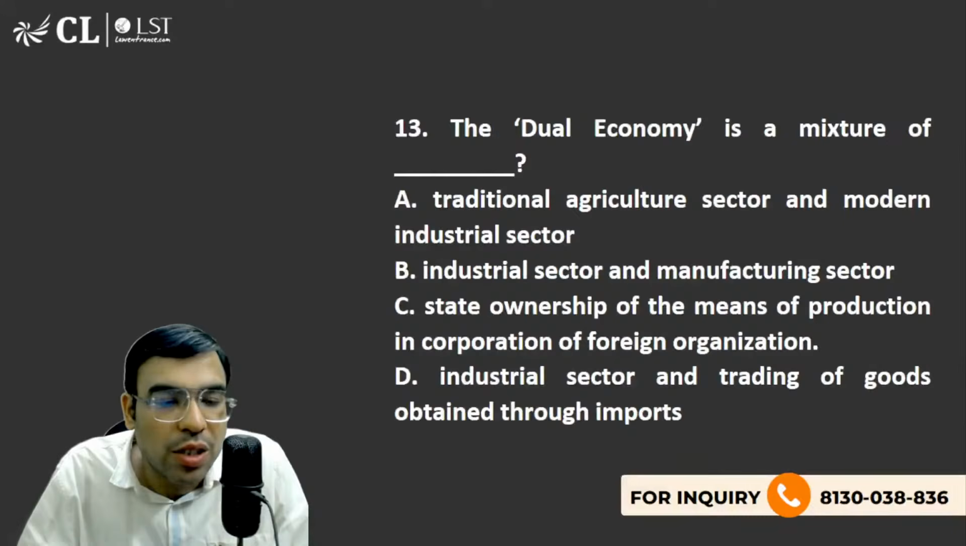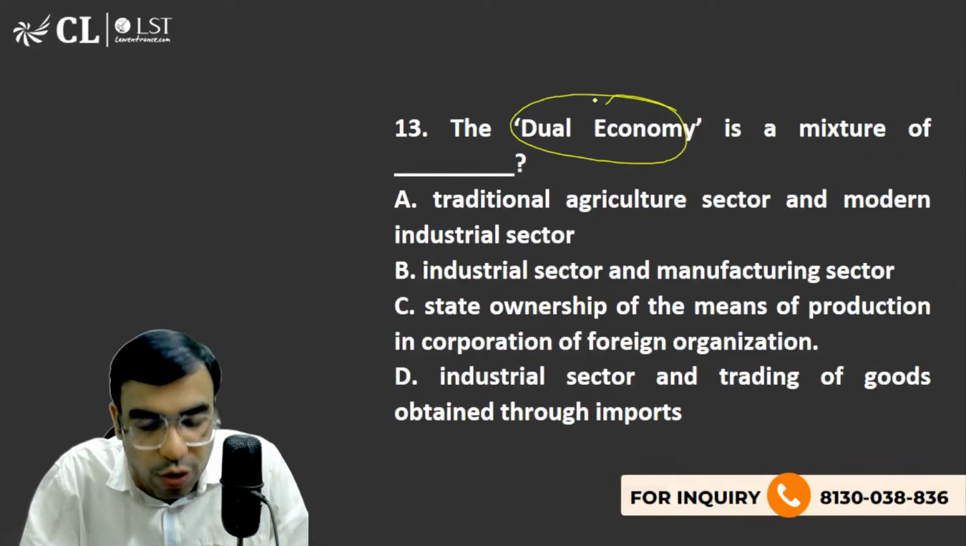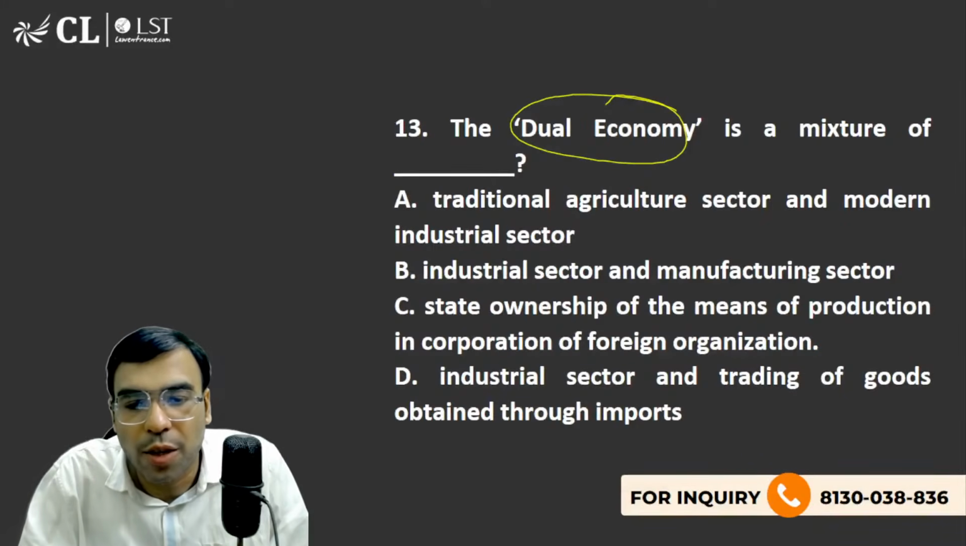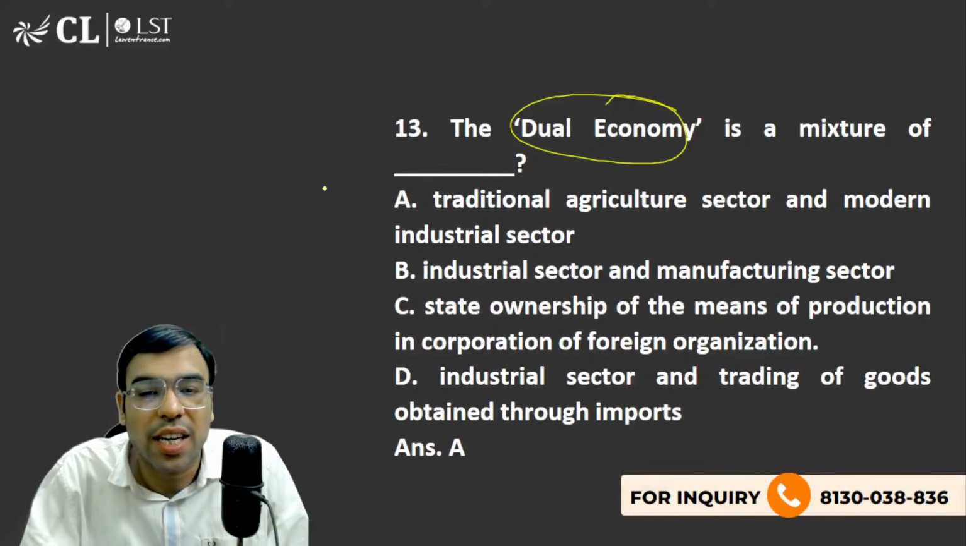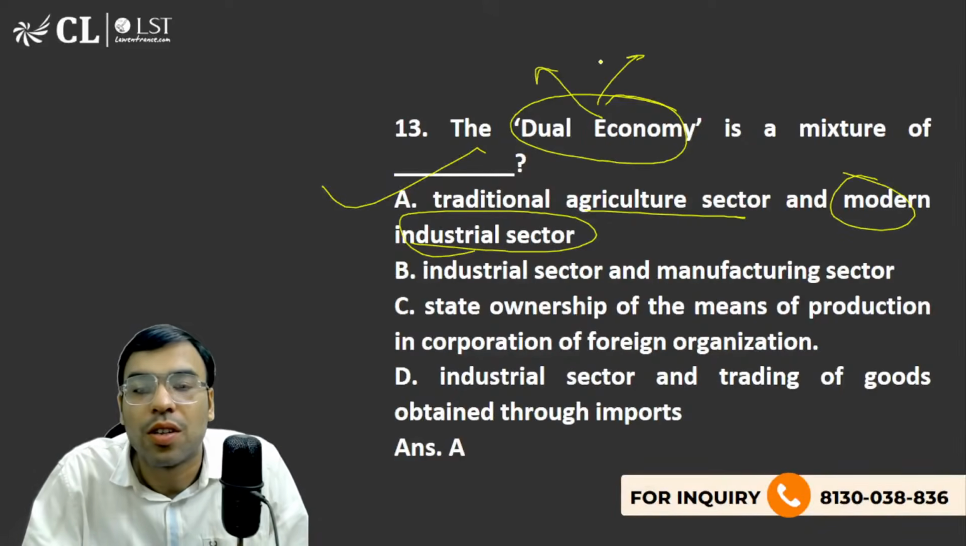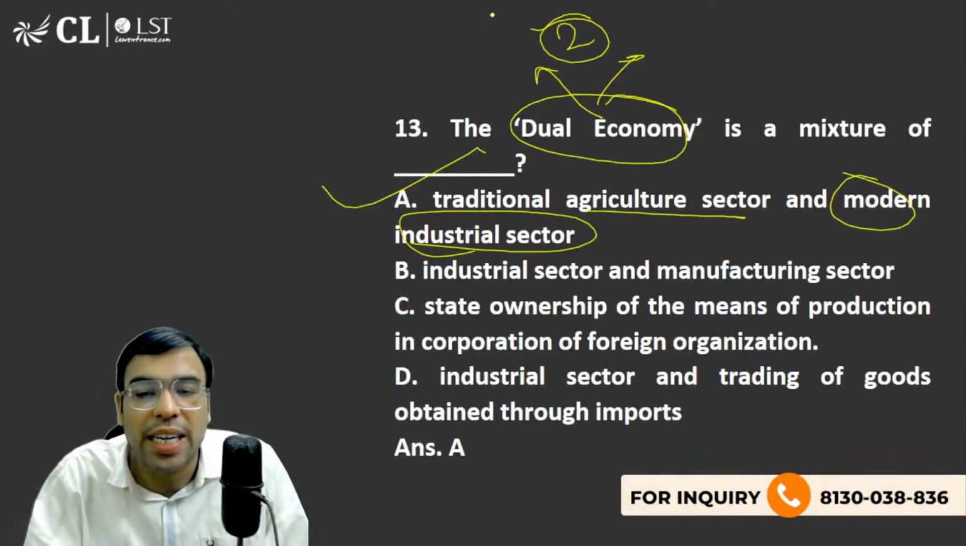Let's move on to the next one. The concept of dual economy is a mixture of what? You have to answer it actually. And I hope you all are aware of this. So the right answer is traditional agriculture sector and modern industrial sector. And dual means two. So we are referring to the traditional agricultural sector and the modern Indian industrial sector.